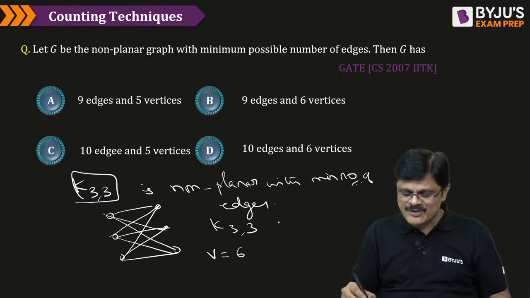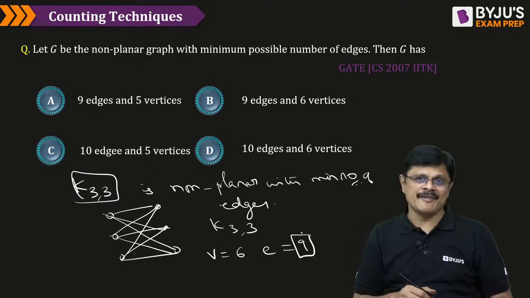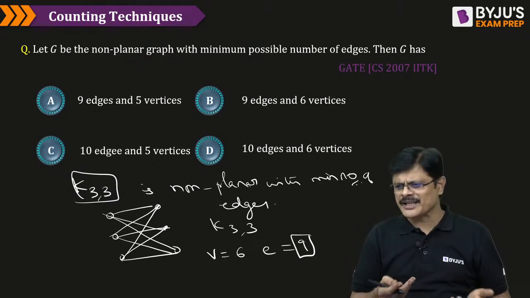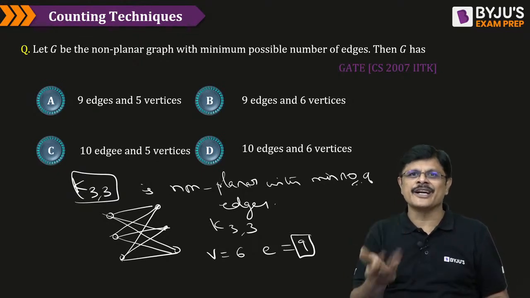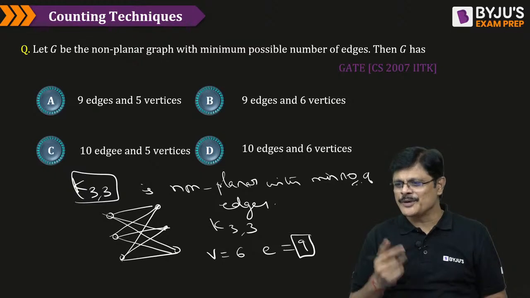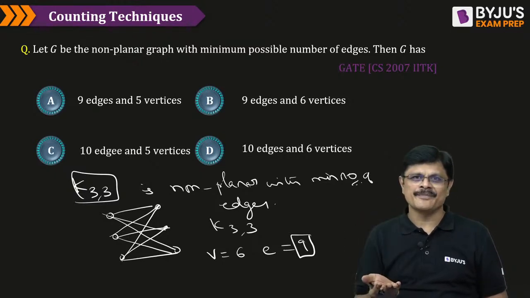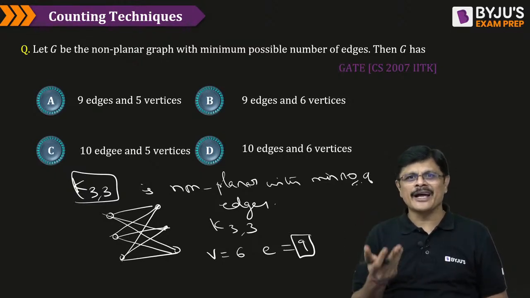See, K33 will be having how many vertices, sir? It will be having 6 vertices. How many edges will it be having? 9 edges it is having. It's a straightforward question, sir. There is actually nothing to prove in this. It is just a direct result. I am just reading it out. Am I clear? We just need to know about K33 and Kuratowski theorem, direct answer, my dear friends.